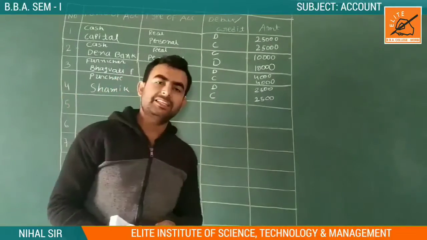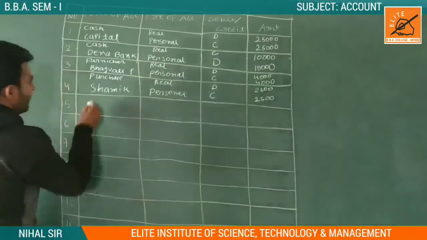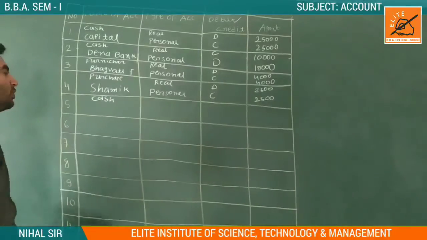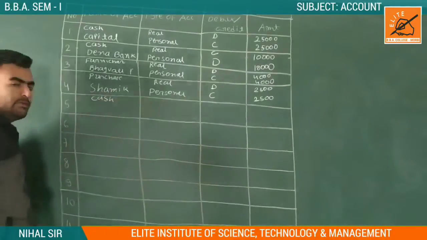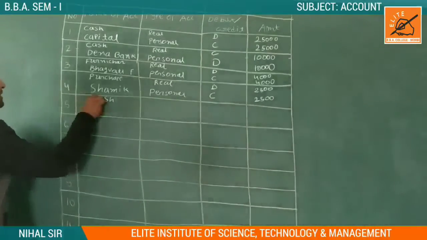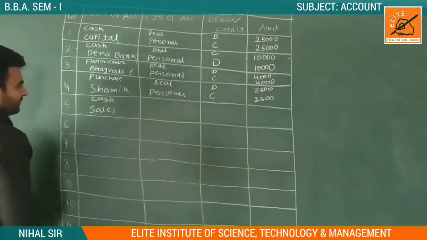When we are selling goods for cash, the first account is the cash account. If a transaction is on credit, we should write the name of a party. If a transaction is in cash, we write cash. And second is the sales account. We are selling something.